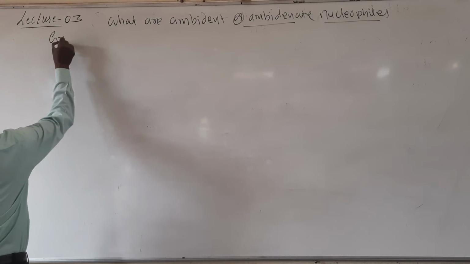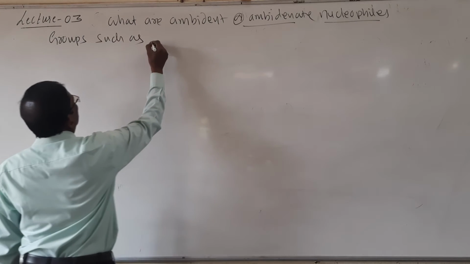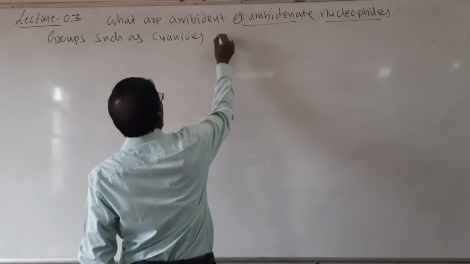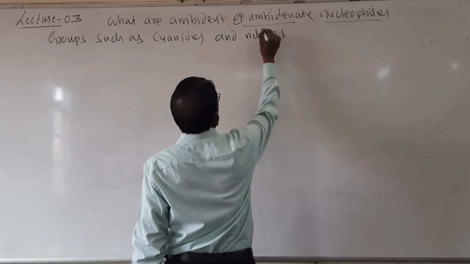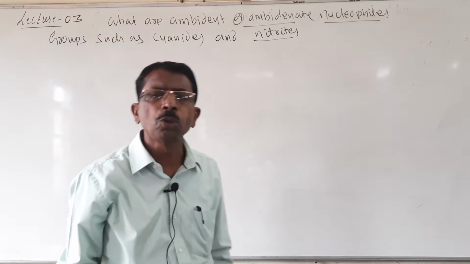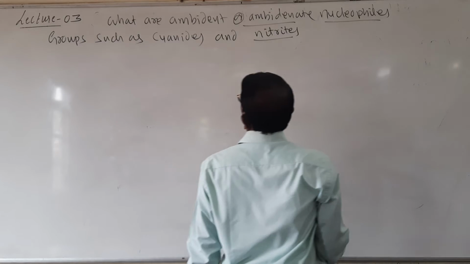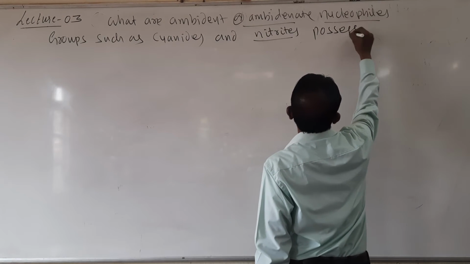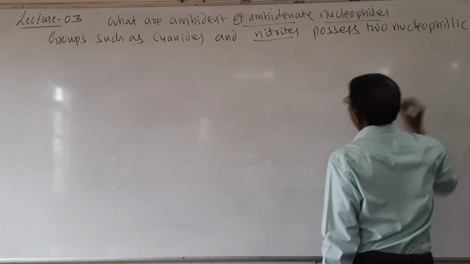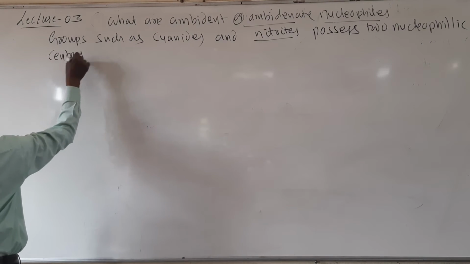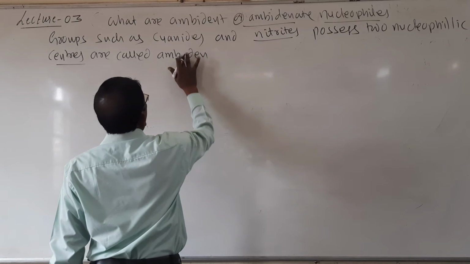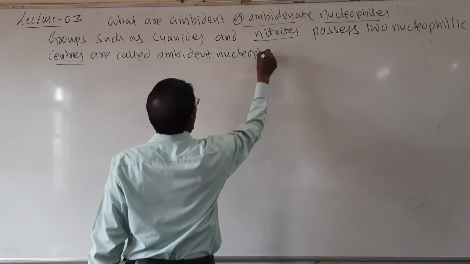So the answer is: groups such as cyanides, whatever we discussed here, and nitrites possess two nucleophilic centers and are called ambident nucleophiles.